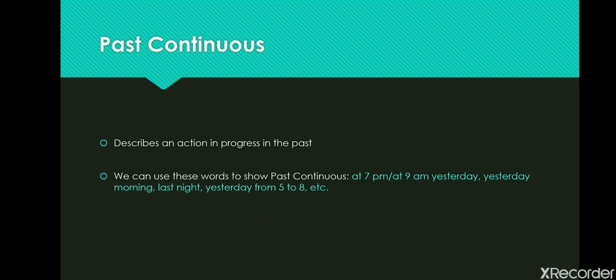Let's talk about past continuous. Past continuous – длительное время. Past continuous describes an action in progress in the past. We can use such words to show past continuous tense. At 7 p.m., at 9 p.m., yesterday. Yesterday morning, last night, yesterday from 5 to 8, and etc.